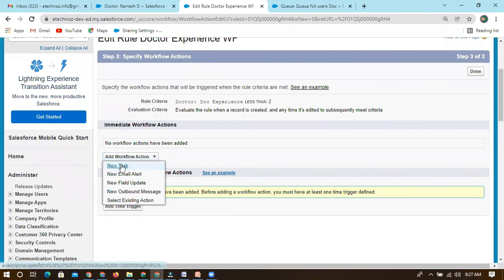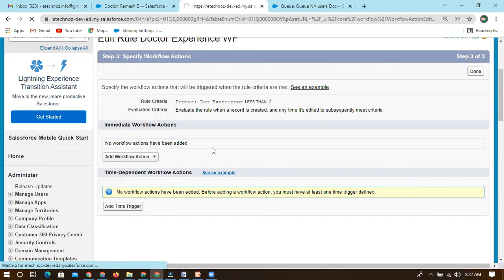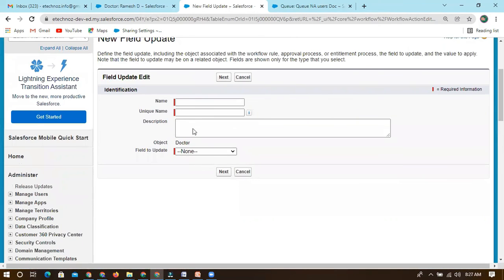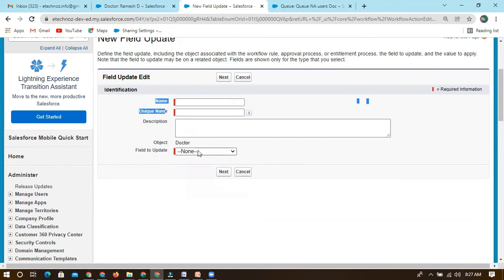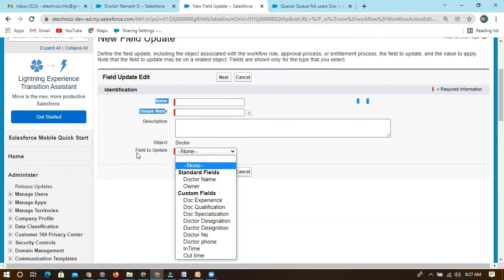Either we can go with a new task or email alert, or we can update a field based on another field. So we can check this also, new field update. Let's consider I write some unique name, and then I mention the field to update, which field you want to update.